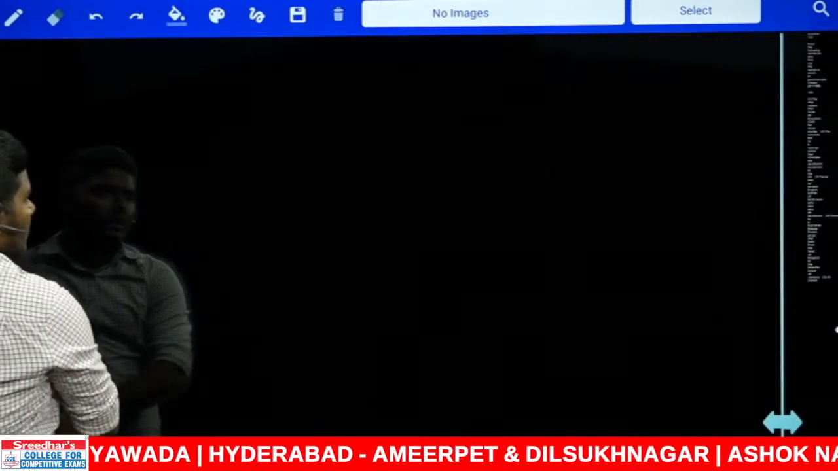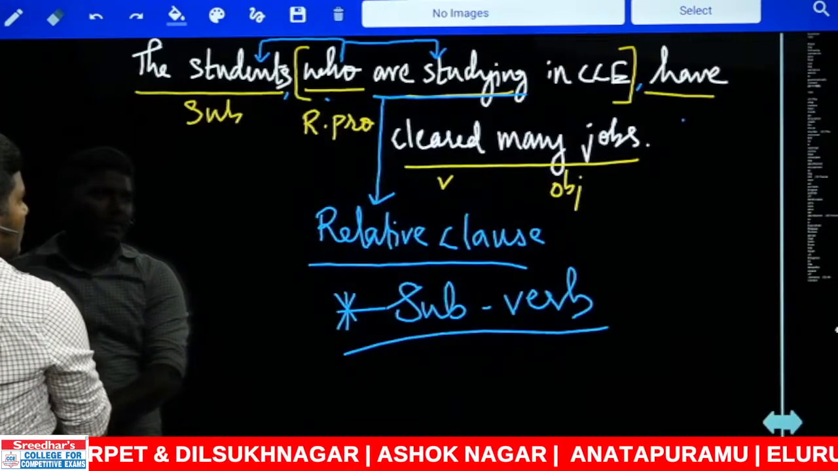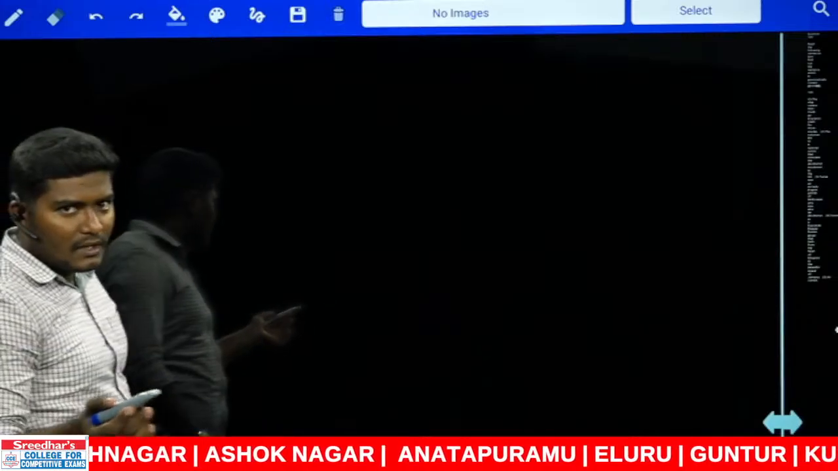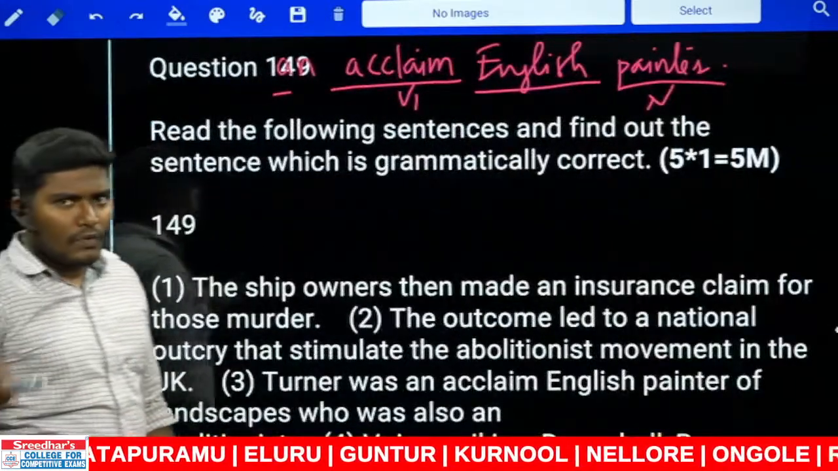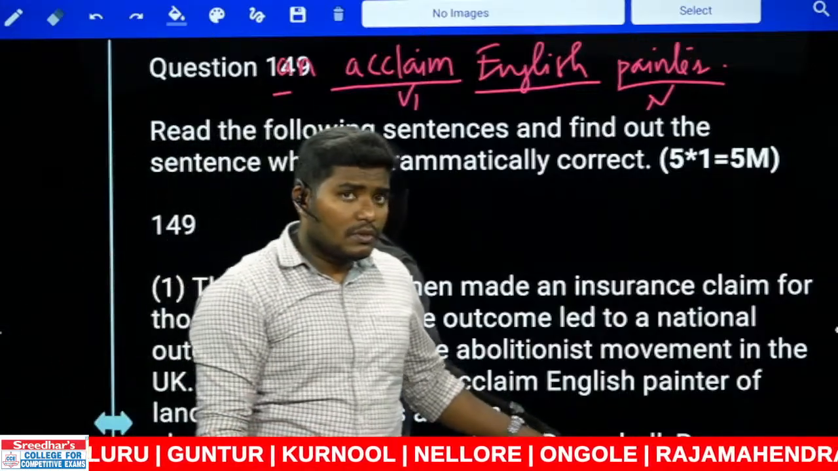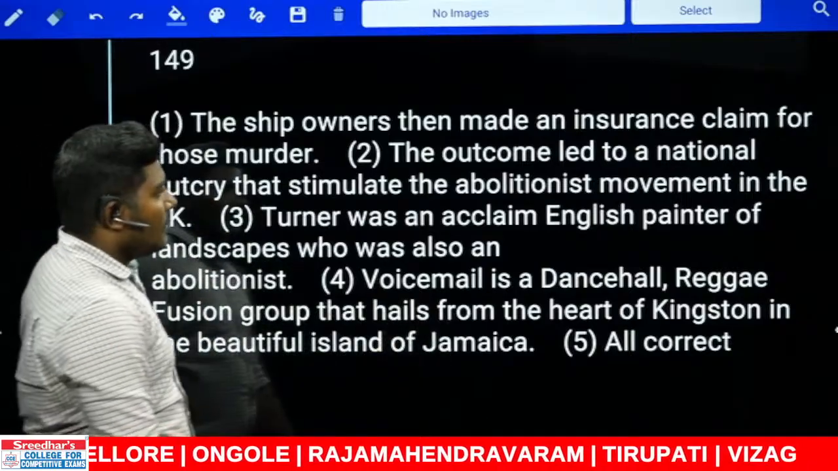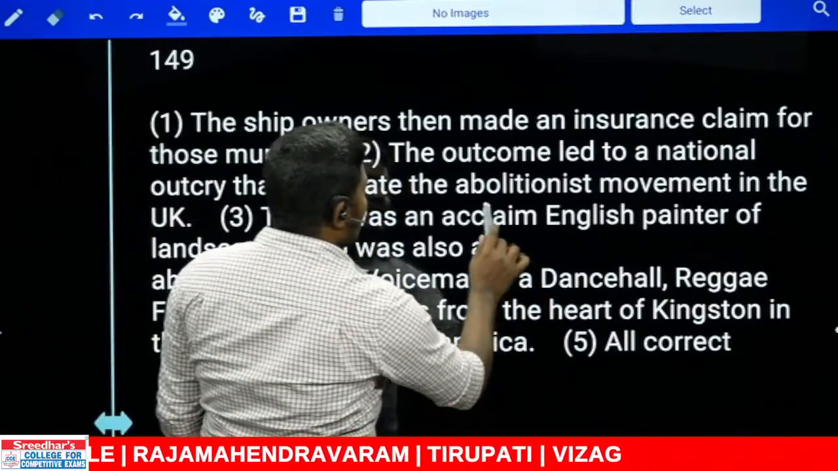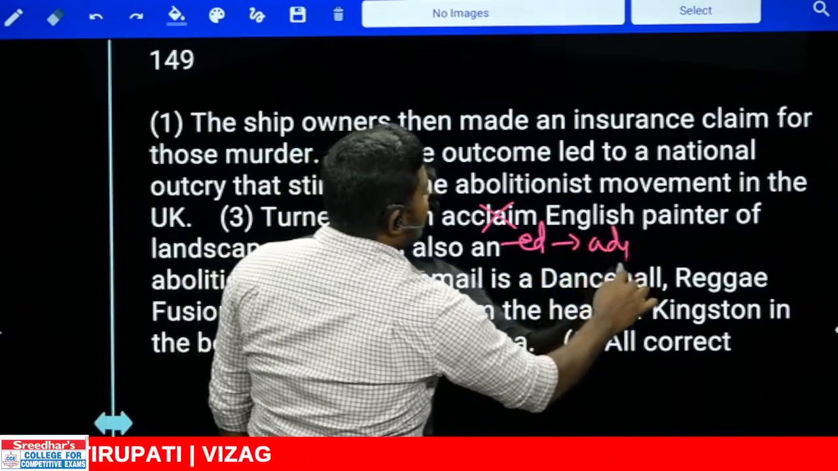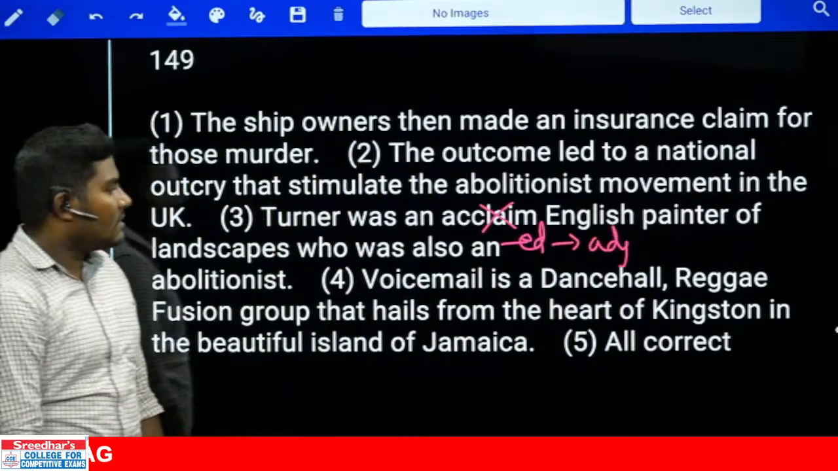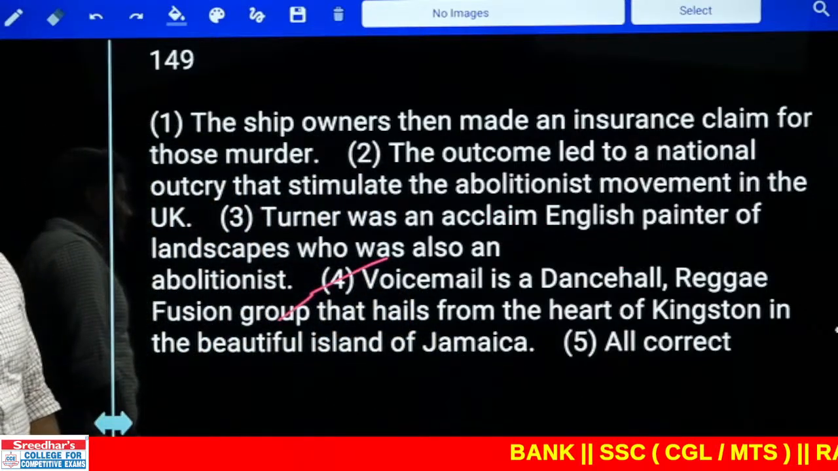I think I erased it. Okay, just before I gave you, right, I had taught you V1, V2, V3, V4, V5. So we cannot use V1 and V5 as adjectives. We can use V2, V3, V4 as adjectives. So it's not an acclaim English painter. That should be acclaimed English painter, which functions as an adjective, which is a non-finite verb again. So even the third one is wrong. So what should be your answer? Three are wrong. Your answer should be only 4 directly. Don't read it.